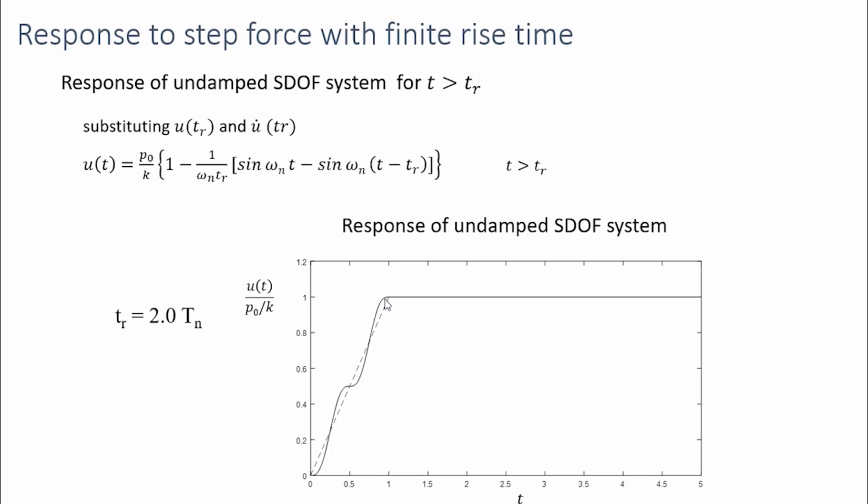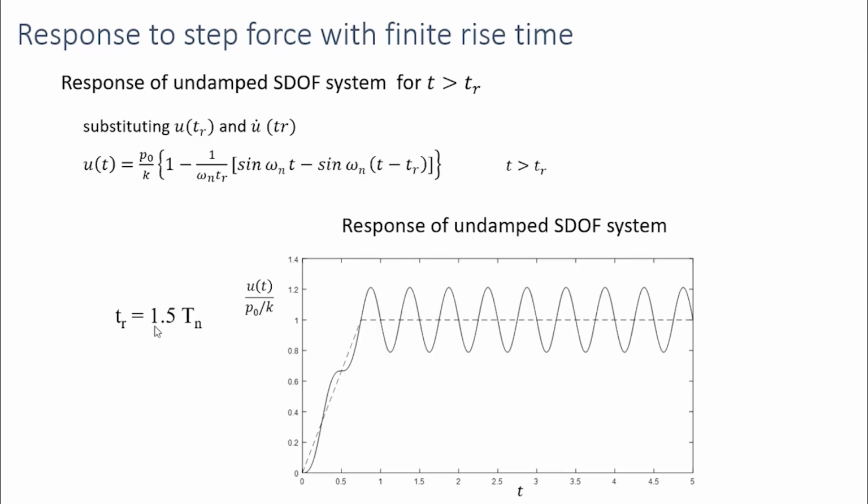Now let's see for TR is equal to 2Tn. Here again, we get a condition that the velocity is 0, and when the velocity at this position is 0, then there's no oscillation. The response is equal to P naught by K. So this is again equivalent to static response. It does not oscillate.